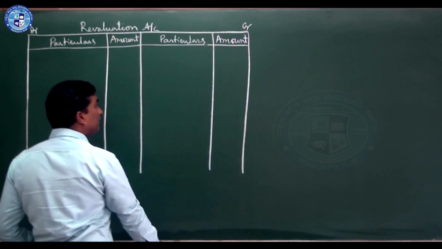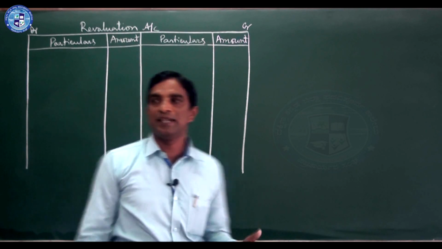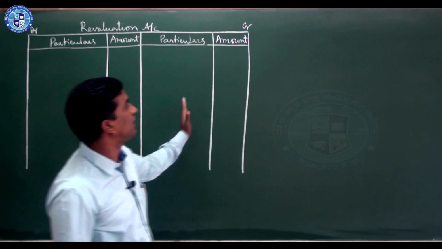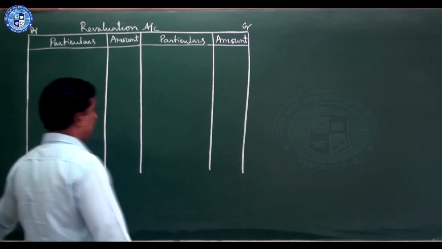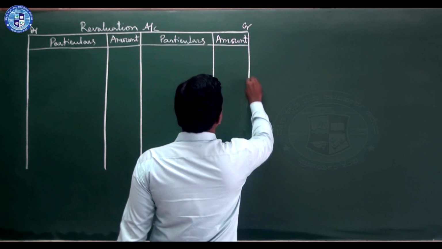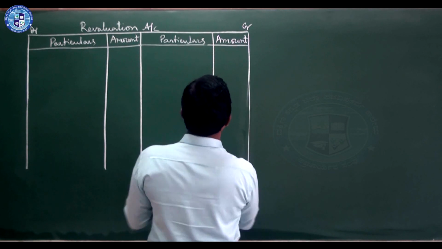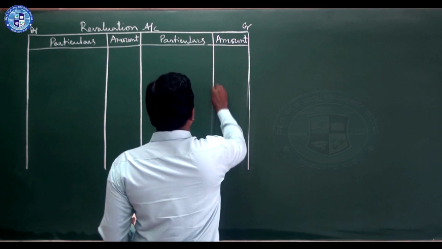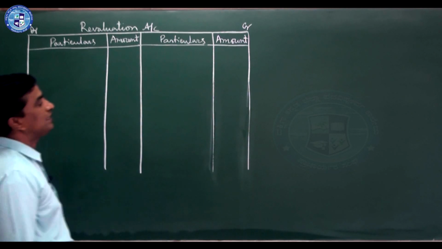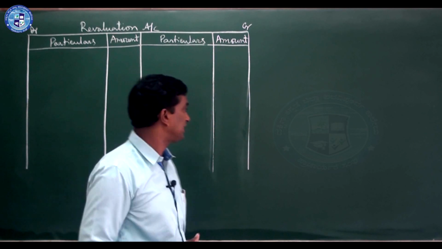Now you should see increase and decrease. Remember, asset increases and liability decreases will come to the credit side, and asset decreases and liability increases will come to the debit side.